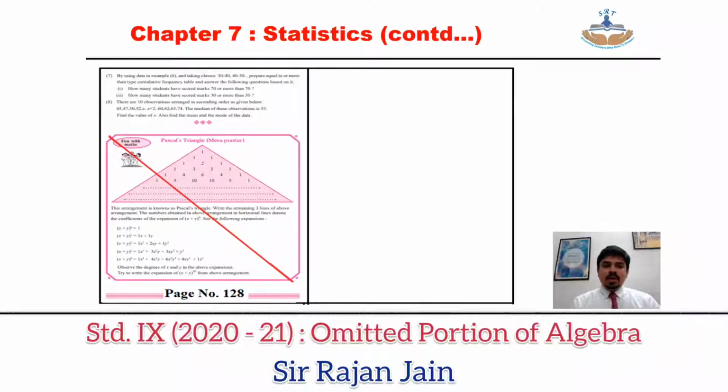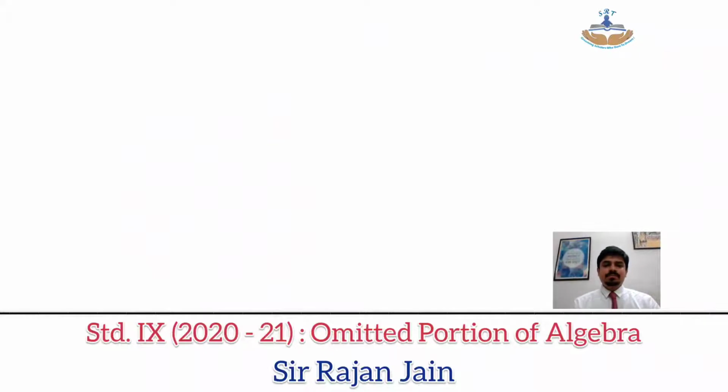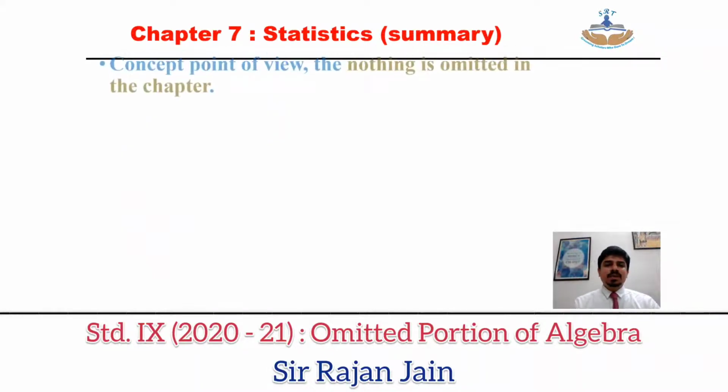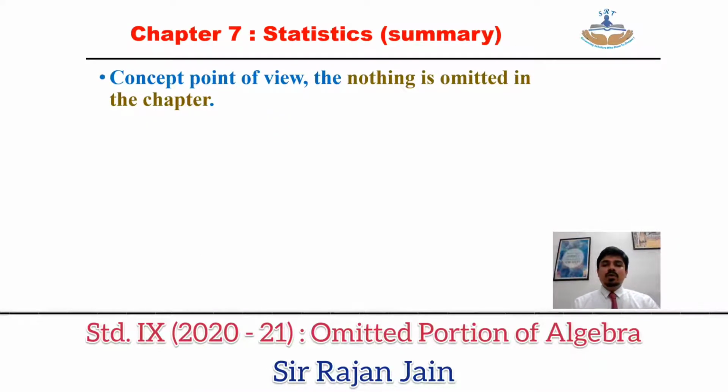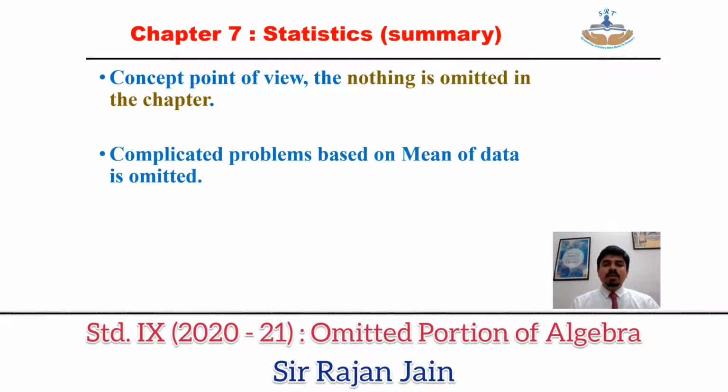Then page number 128, that entire box you can omit. To summarize your chapter number 7, concept point of view, nothing in the chapter is omitted. Complicated problems based on mean of data are omitted.